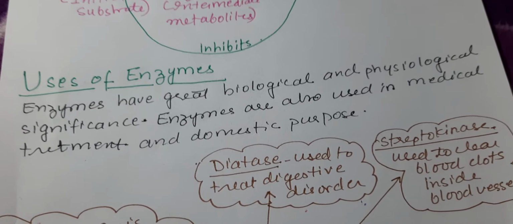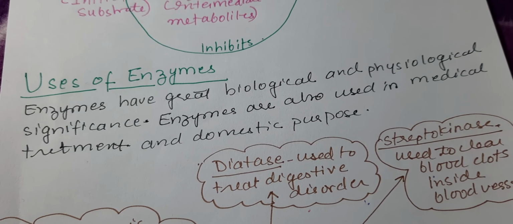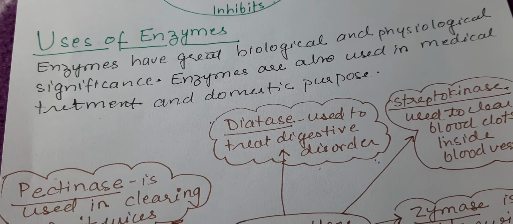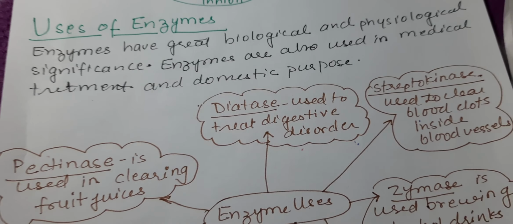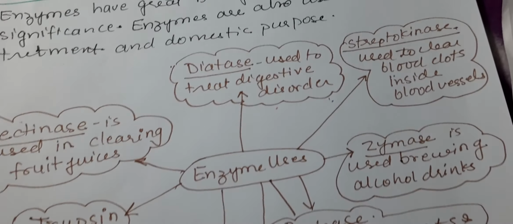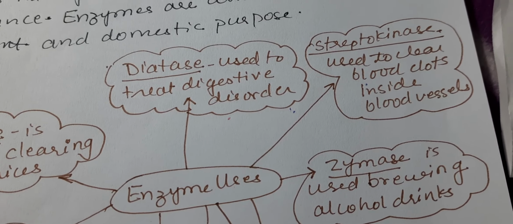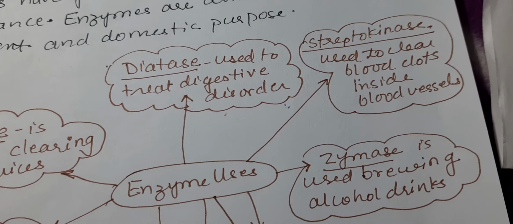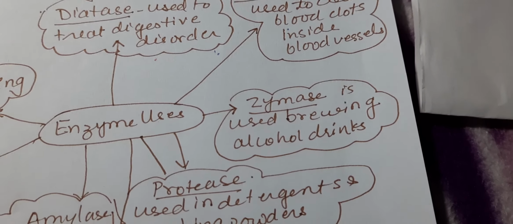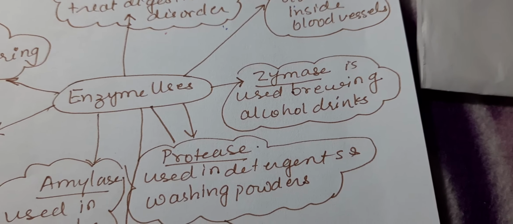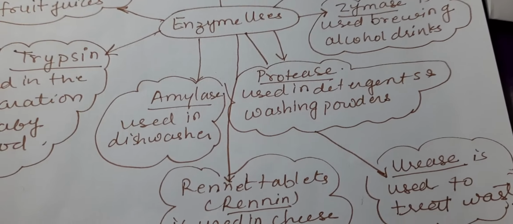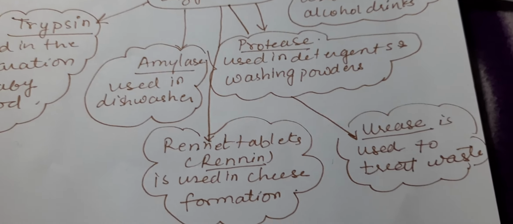Now if you consider the uses of enzymes, they have great biological and physiological significance, and they are used in medical treatment and domestic purposes. Let's consider some of the enzymes and their uses or applications. Diastase is used to treat digestive disorders. Streptokinase is used to clear blood clots inside the blood vessel. Zymase is used in brewing alcoholic drinks. Protease is used in detergent and washing powder. Amylase is used in dishwashers.